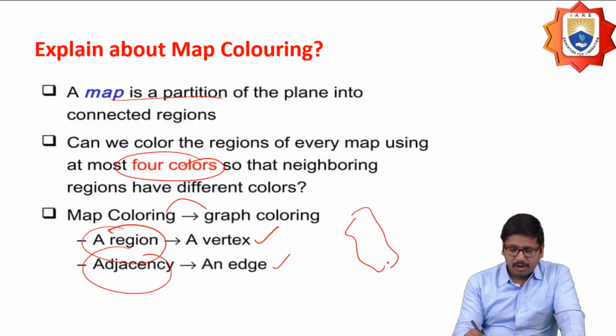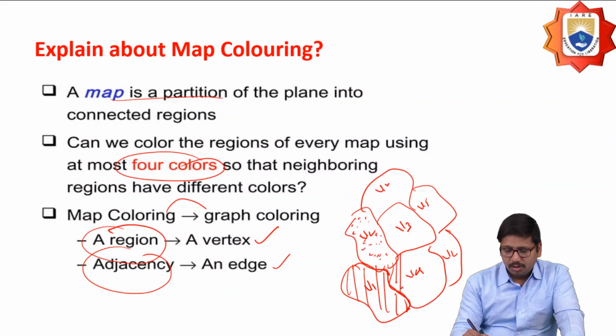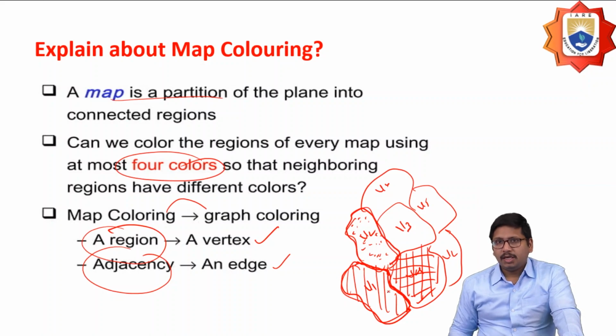So if I have a map like this, this is one vertex I'm going to consider, and this is another vertex, and this is another vertex. The path between them should be considered as the edge here, and I'm going to color this region with some color, and this region with some other color. All the edges I consider are the boundaries of the regions, and here also these regions are considered as edges.